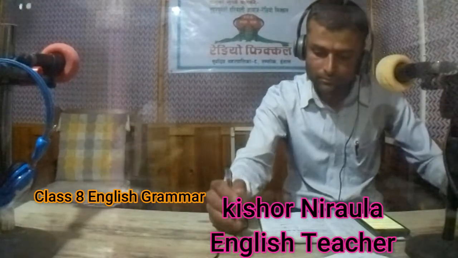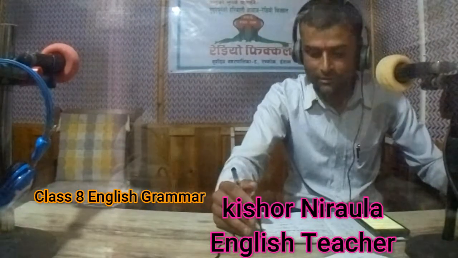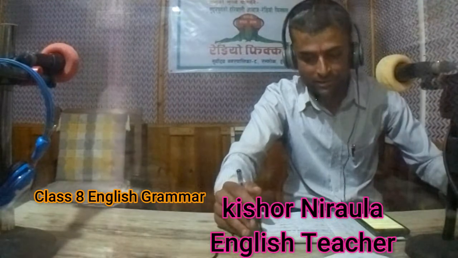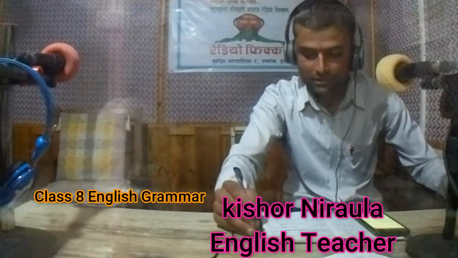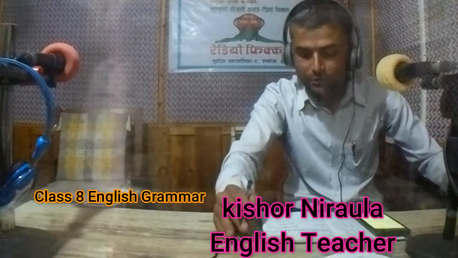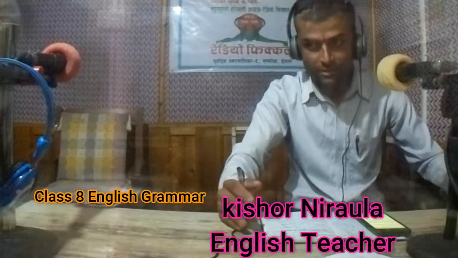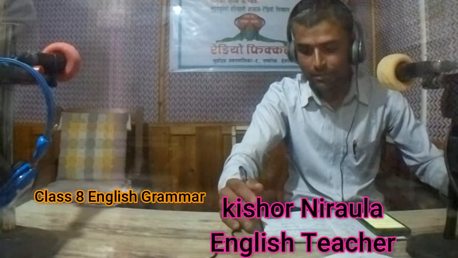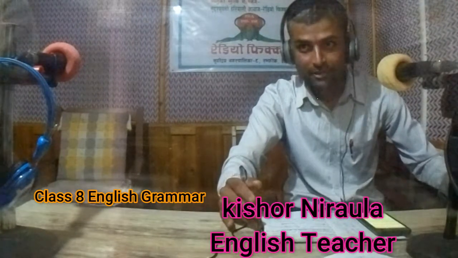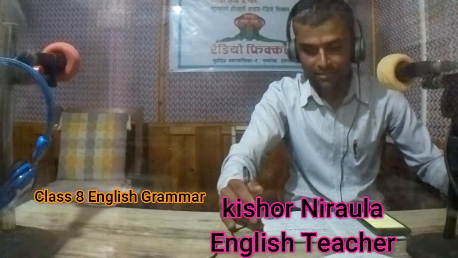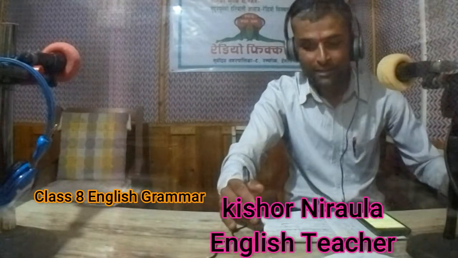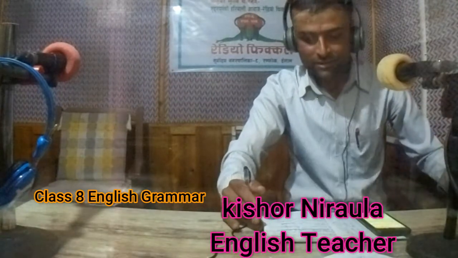Number 5. The moon looks beautiful. And another sentence is, the Prime Minister is to address the nation. So I think you have copied the information.